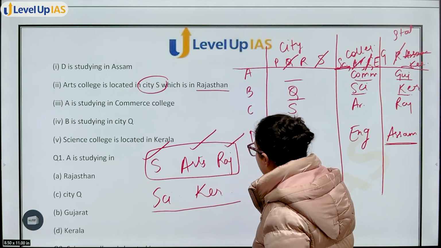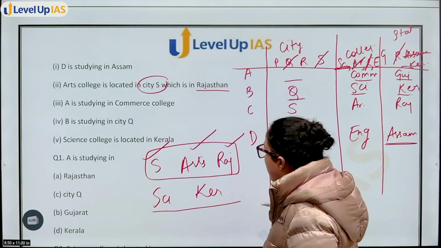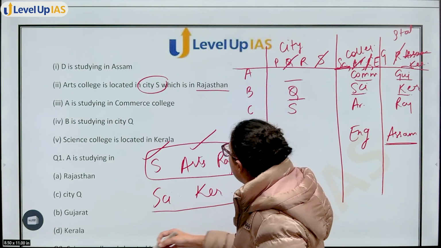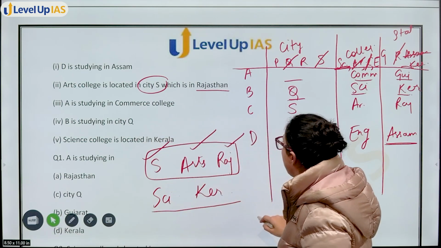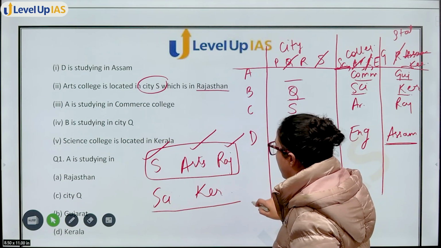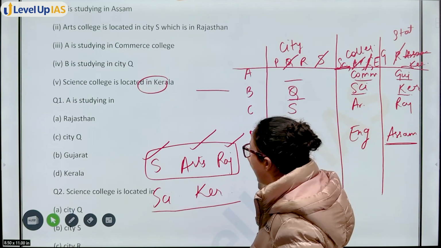Let's see whether there is any information regarding P and R as well. Right? So let's see if you can answer the questions. A is studying in Rajasthan, City Q, Gujarat, and Kerala.